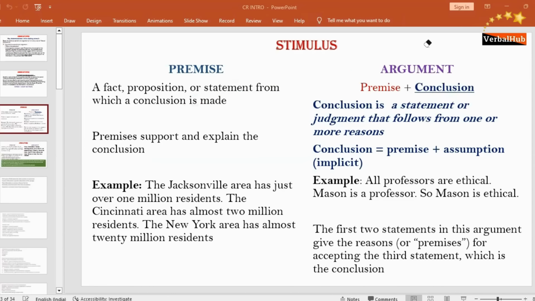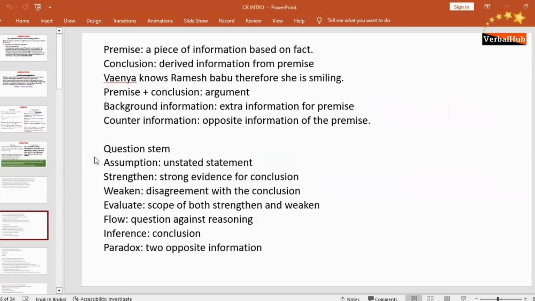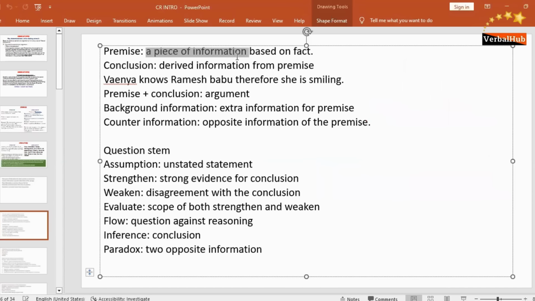The premise definition, could you just repeat that once again? Yes, my dear. Yes, sir. A piece of information based on fact is called premise. Okay. Whatever we derive from premise is called conclusion. Okay, sir.